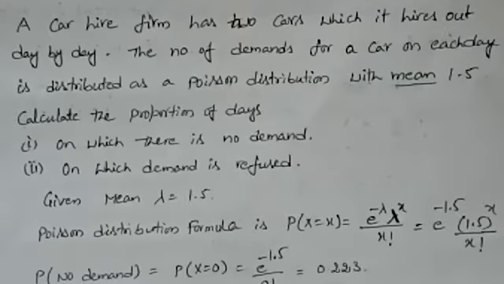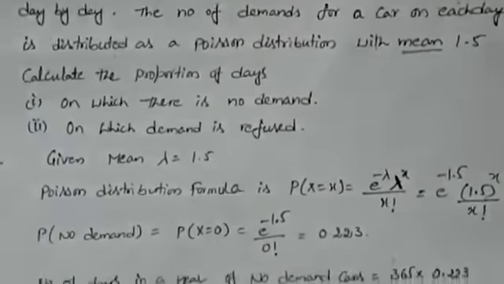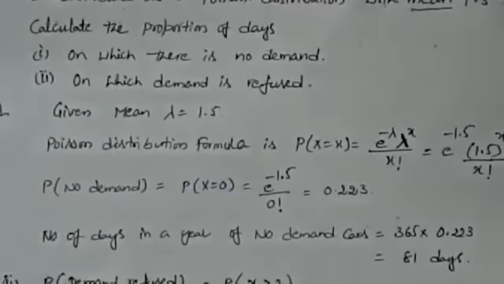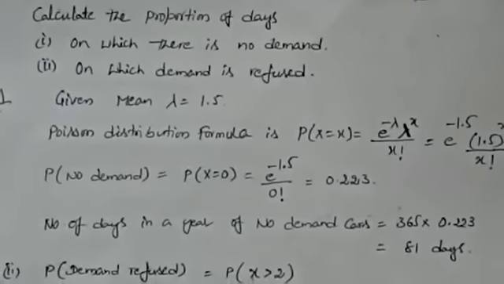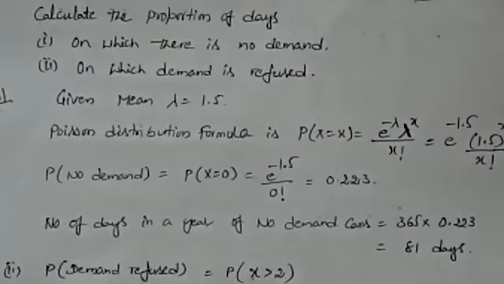It's clear? So the first question, what is given? On which there is no demand. So there is no demand for cars. Then what is the value for x? If there is no demand, what is the value for x? No means x is equal to 0. So probability of no demand for the car, x is equal to 0.